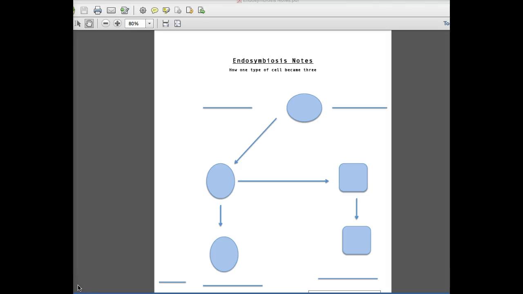We're talking about endosymbiosis, which is a close relationship between two organisms where one organism lives inside the other. Endo meaning within, symbiosis meaning close relationship. And we're doing this to talk about how one cell became three, so that we can discuss later on the biodiversity of life on Earth. So let's scoot this up.